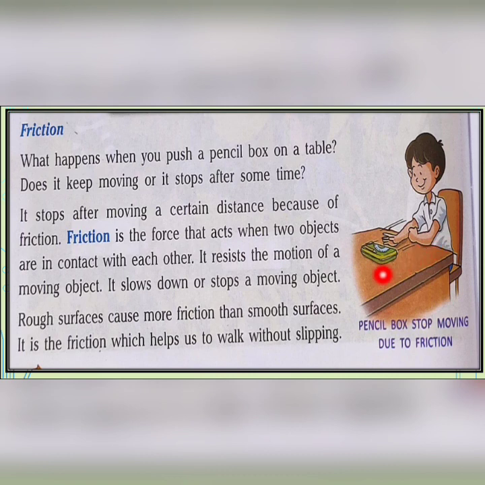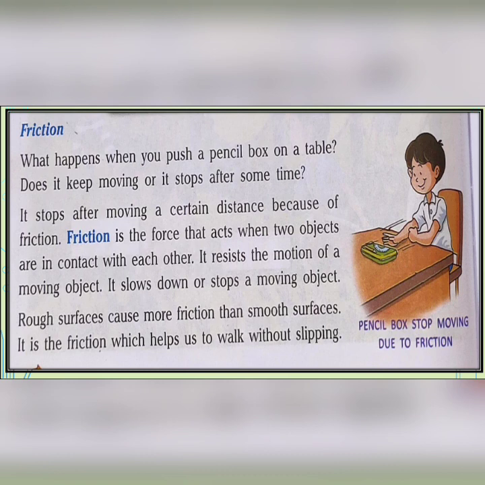So friction is the force that acts when two objects are in contact with each other. It resists the motion of a moving object. It slows down or stops a moving object. Rough surfaces cause more friction than smooth surfaces. It is the friction which helps us to walk without slipping.